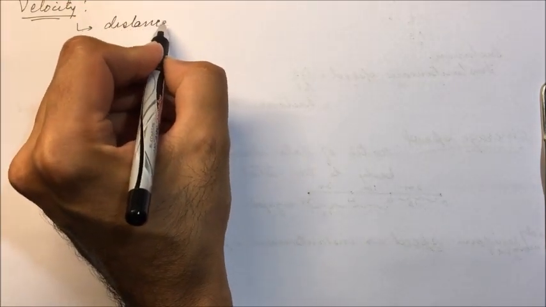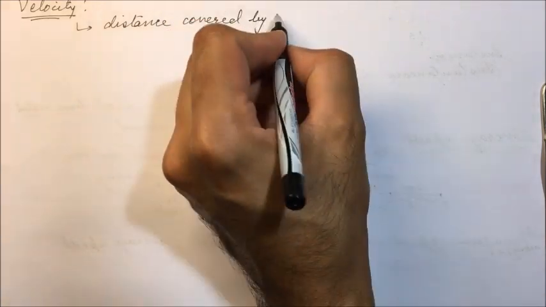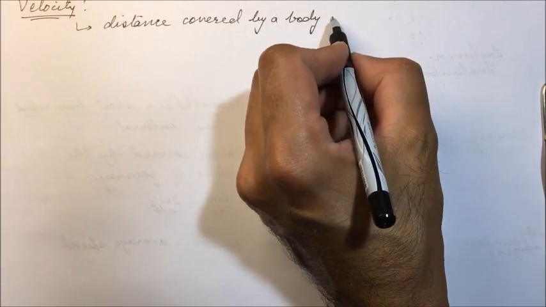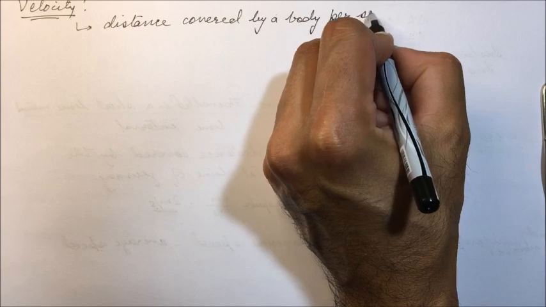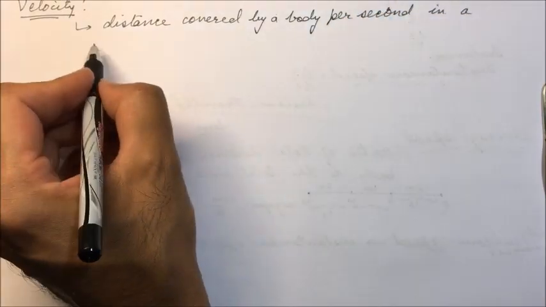In speed we do not talk of direction, but when we discuss velocity, direction is as well specified. So velocity is defined as the distance covered by a body per second in a specified direction.